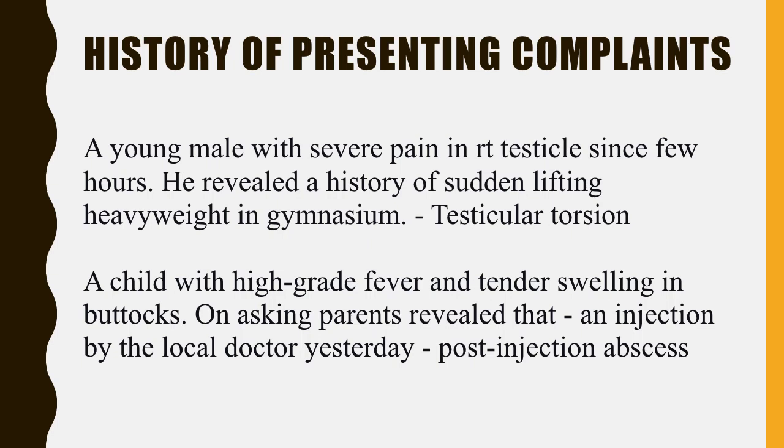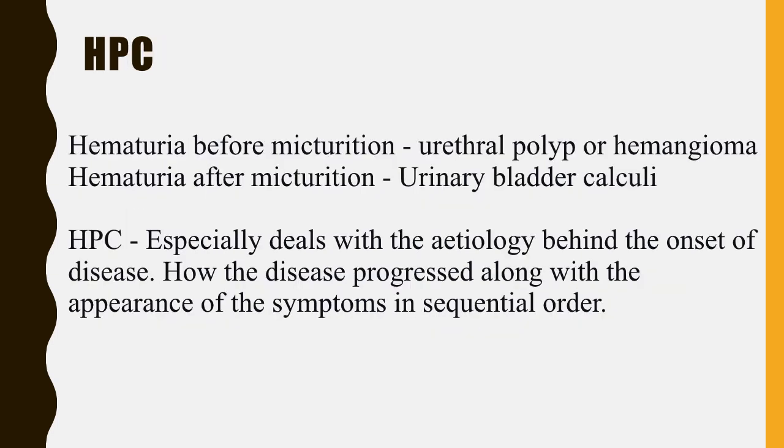For example, a young male with a severe pain in the right testicle since a few hours. He revealed a history of sudden lifting of heavy weight in the gymnasium. So what may be the diagnosis? Probably testicular torsion. A child with high-grade fever and tender swelling in the buttocks. On asking, the parents revealed an injection by the local doctor yesterday. So that may be a post-injection abscess, and we can select the rubrics based on that.